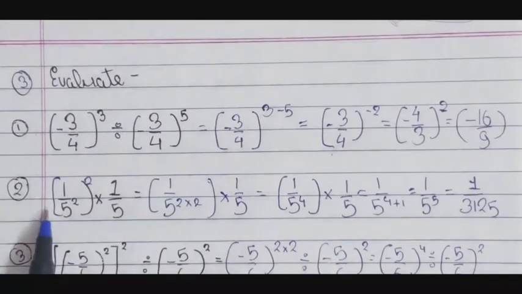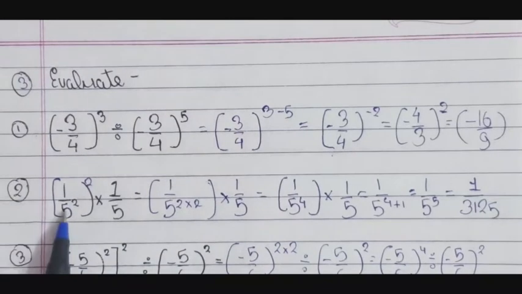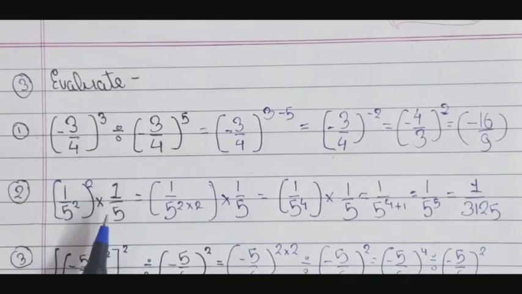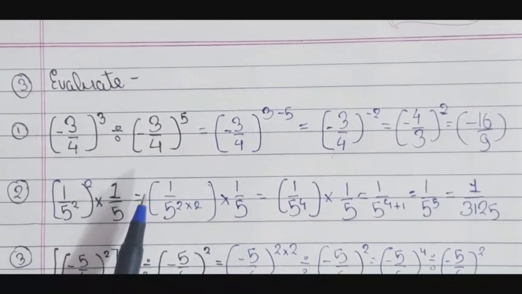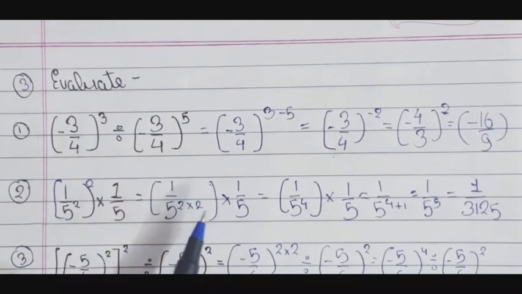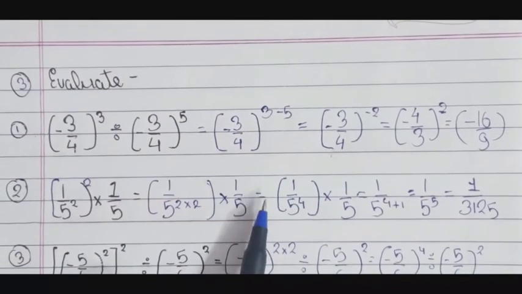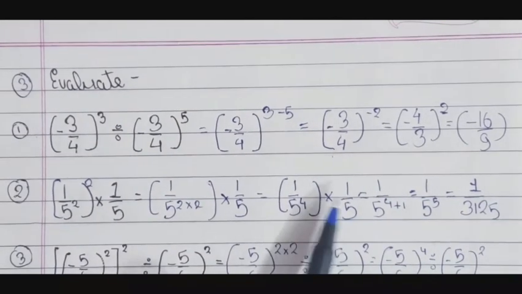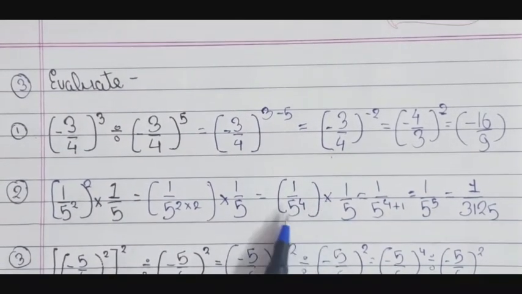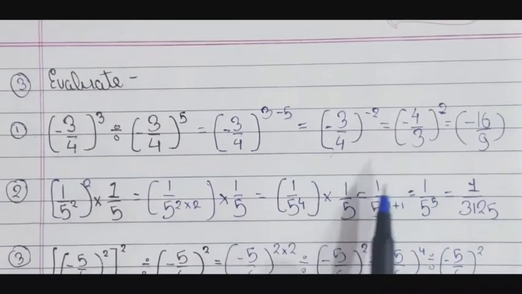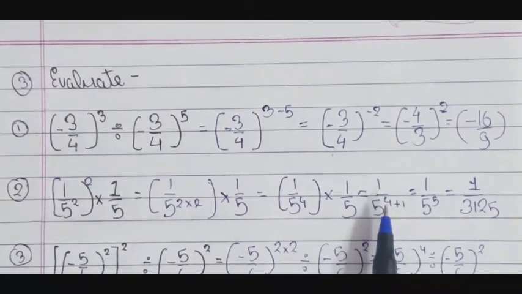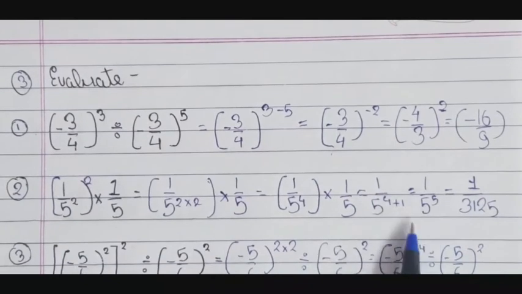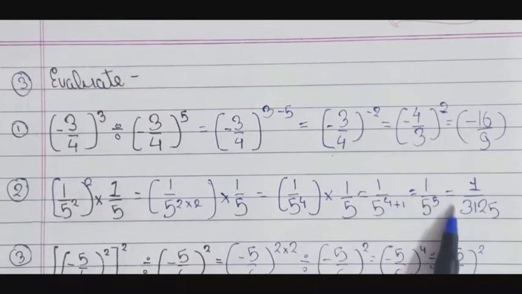Then our second question is [(1 by 5) to the power 2] squared into 1 by 5, which is equal to (1 by 5) to the power 4 into 1 by 5. There is a multiplication sign, so we will add the powers. So (1 by 5) to the power 4 plus 1 is equal to (1 by 5) to the power 5, which is equal to 1 by 3125.